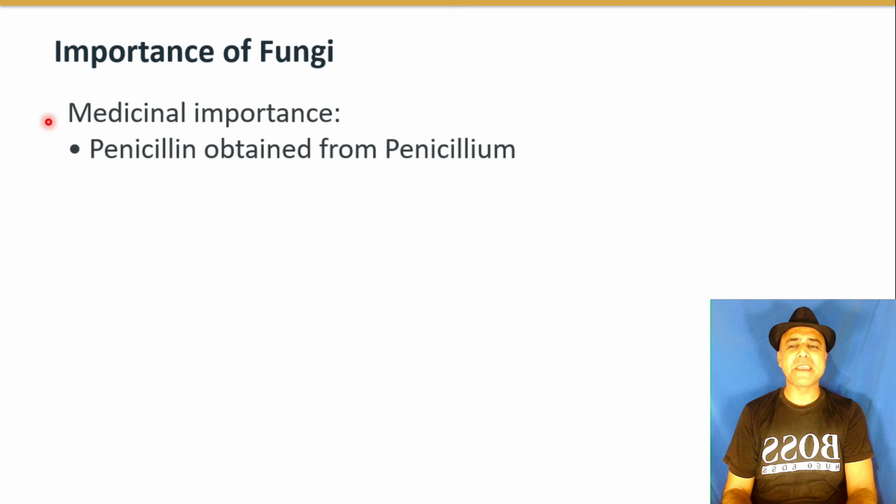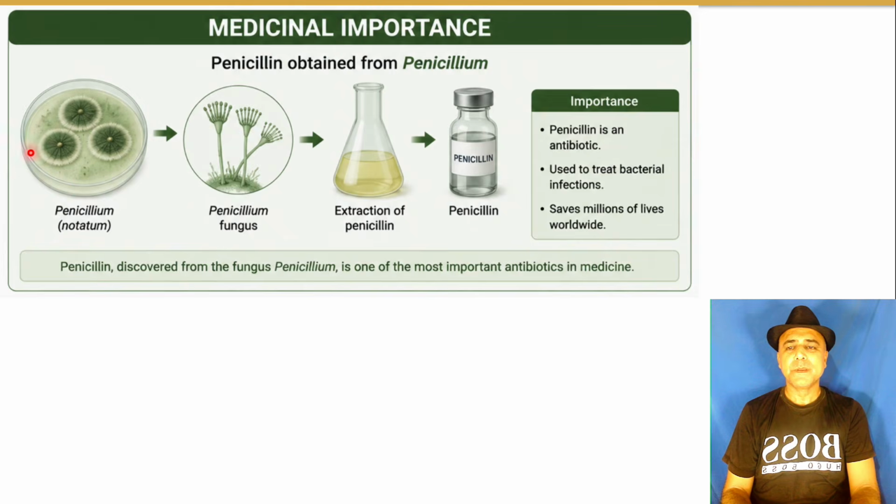Importance of fungi: medicinal importance. Penicillin is obtained from Penicillium. This is Penicillium, a fungus used to synthesize penicillin, and that penicillin is used as an antibiotic.